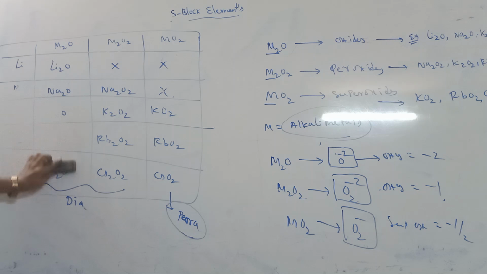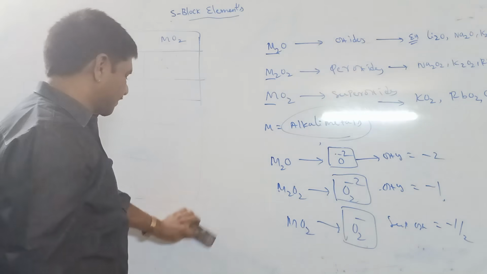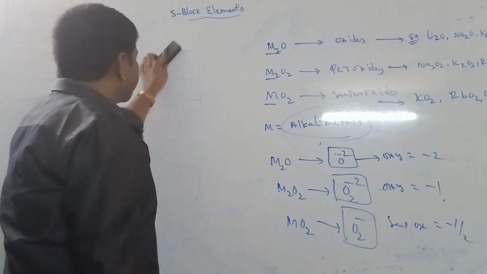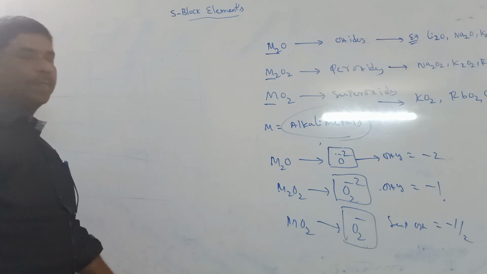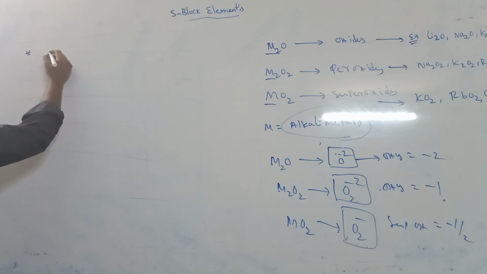In this group, the elements form oxides, peroxides and superoxides. Next one is this group elements' reaction with water, which forms an alkali solution. Already you know that term.